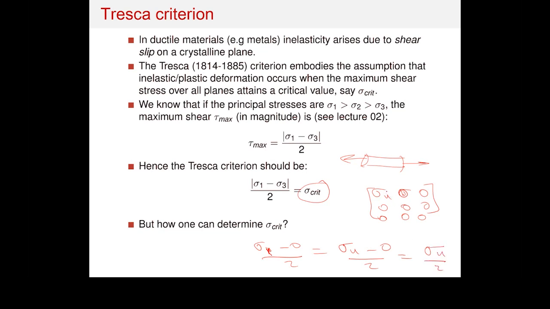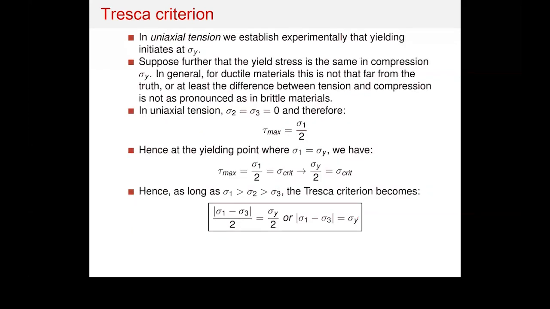We know failure is happening at sigma 1 equal to sigma ultimate. We put this information into the Tresca criterion. We'll see that the failure would happen at sigma ultimate divided by 2. So whenever this is equal to sigma ultimate divided by 2, then the material would fail. So the critical number, as I said, is sigma ultimate divided by 2.